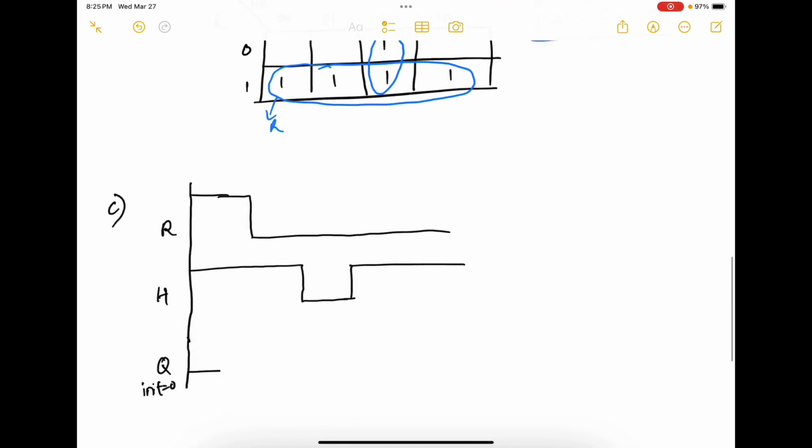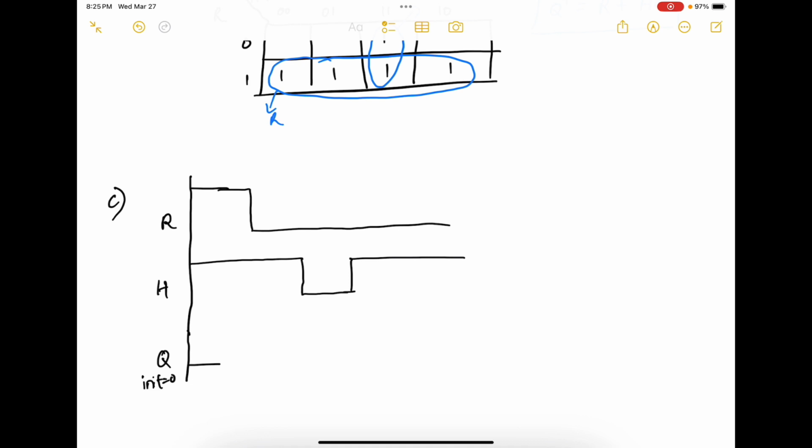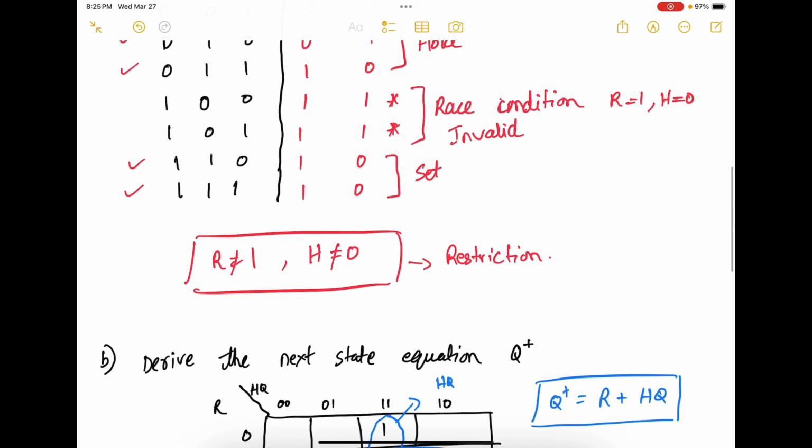The third part of the problem is to complete the timing diagram for Q. Here, R is initially 1 and then it goes to 0. H is initially 1 and after a certain point of time it goes to 0 for a few time units and then goes back to 1. The initial value of Q is 0. Now we are going to use the truth table to find the timing diagram for Q.